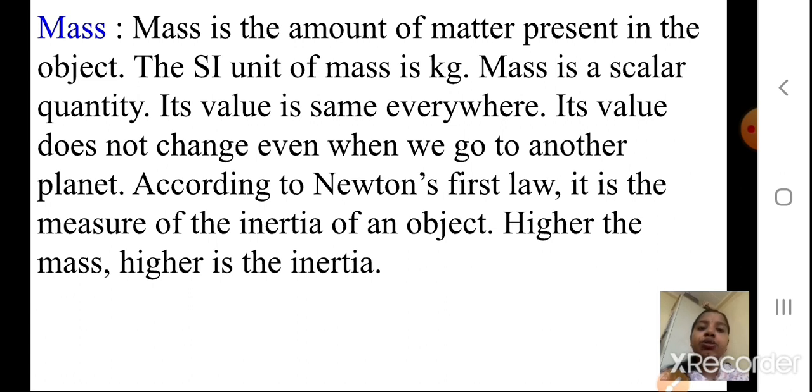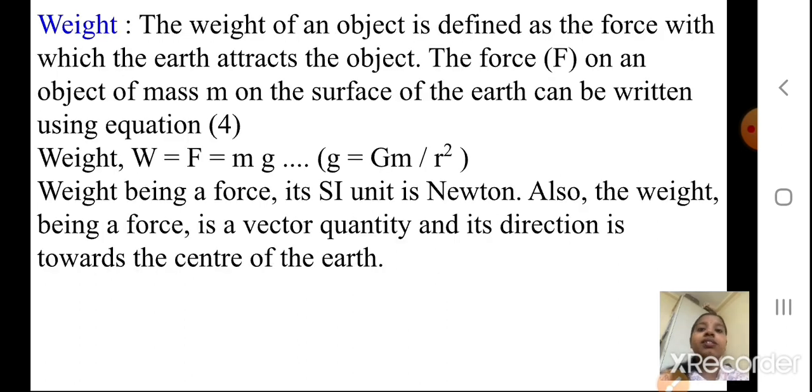According to Newton's first law, which we have studied, mass is the measure of the inertia of an object. Higher the mass, higher the inertia. Remember this point: higher mass, higher inertia. Now, next topic is weight.